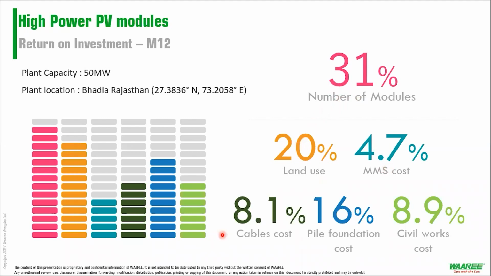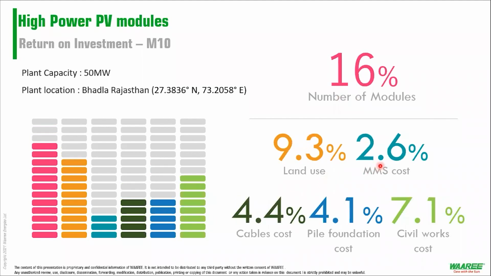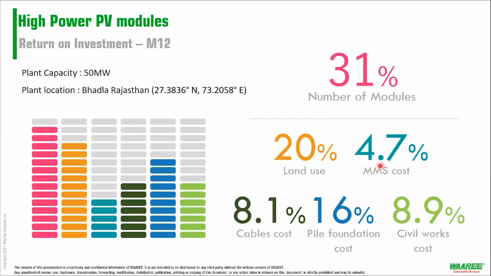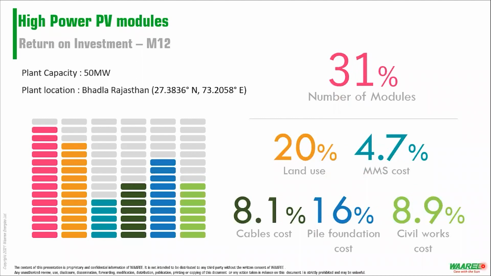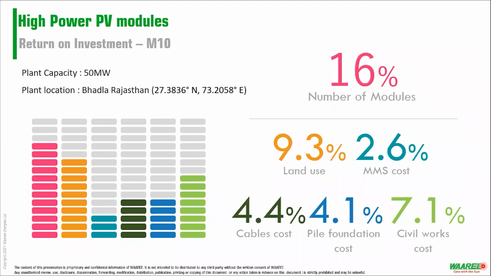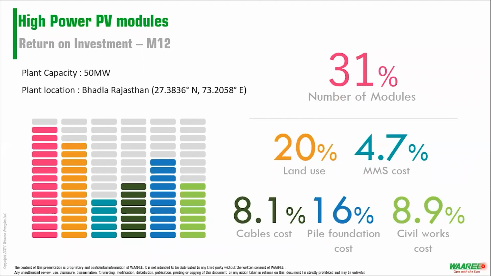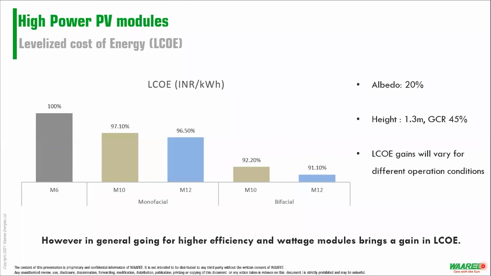MMS and cable cost remain almost the same, the absolute percentage reduction is not much. But for pile foundation cost and civil works cost, you have an absolute reduction: pile foundation from 4.1% to 16%, and civil works from 7.1% to 8.9%.